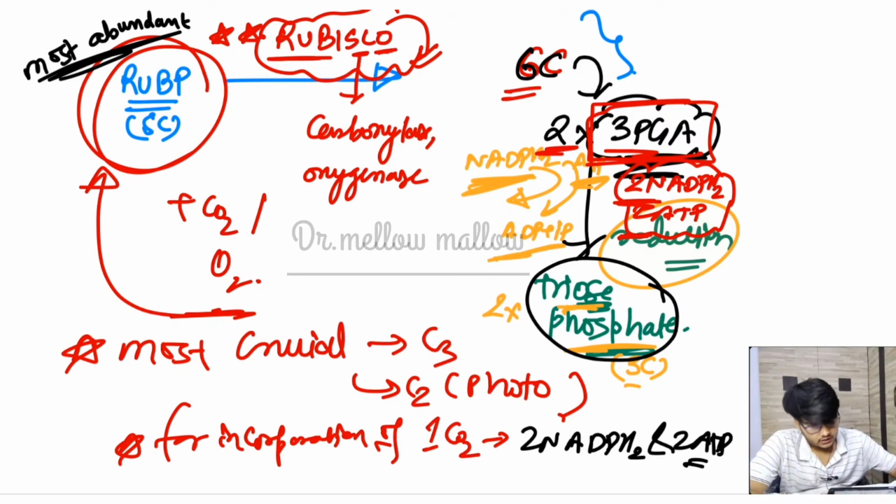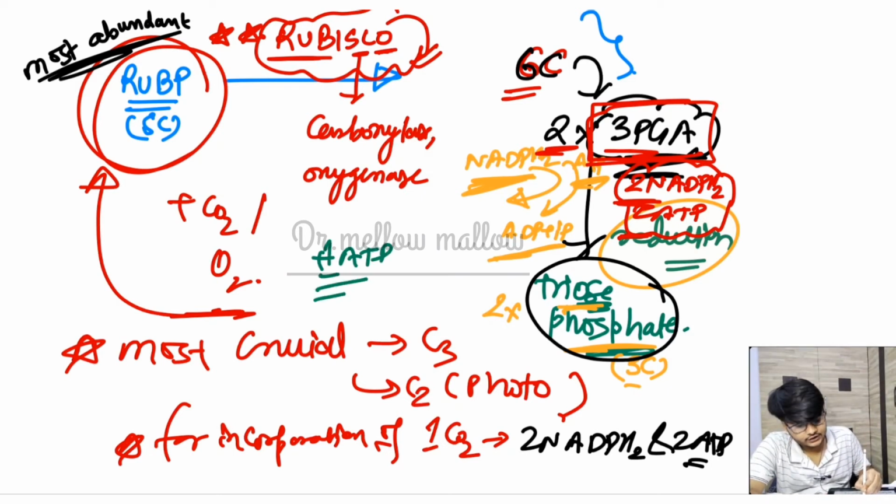So now what I'm saying is that there must be a regeneration process for getting that RuBP molecule back, and that process we call regeneration. Okay, so from triose phosphate to RuBP, we must expend some energy, that is an ATP molecule. One ATP is sufficient to convert that triose phosphate. Ultimately how much carbon is present? 2 into 3, that is 6 carbon is present.